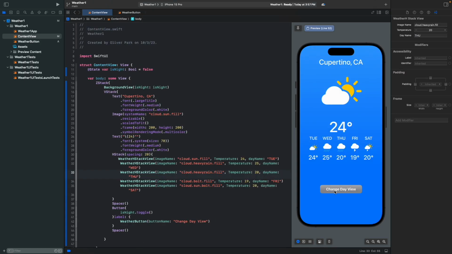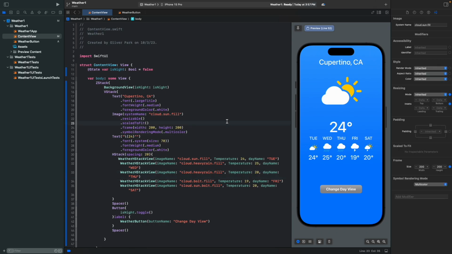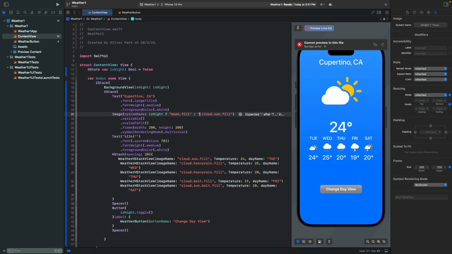Now we made the changes to our background, let's change how our main image is gonna look like. So using isNight here also, isNight ? moon.fill, and with this, it's gonna change how it's gonna be when we toggle it.